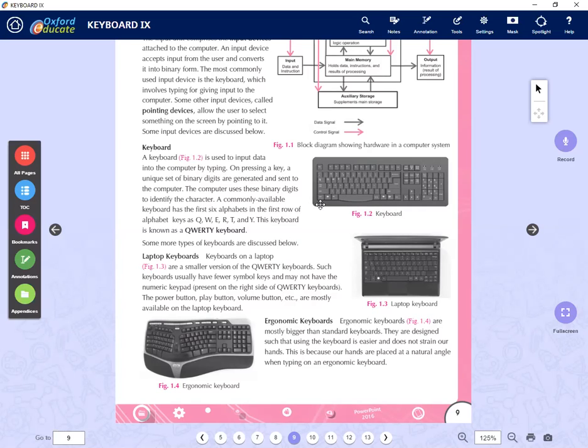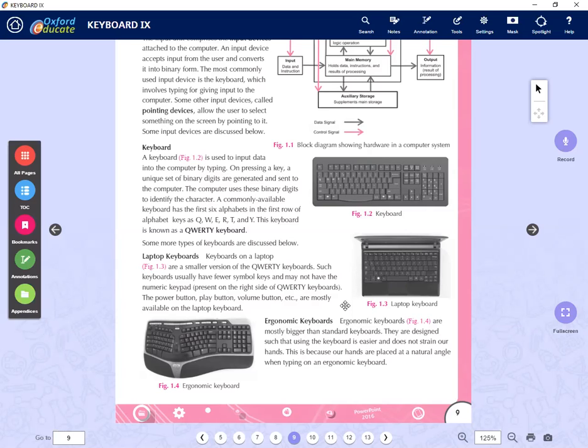If you see the letters QWERTY in the first row of the alphabet, here in this area, it's called a QWERTY keyboard, right? Then we have laptop keyboards. Laptop keyboards are a very small version of QWERTY. If you see a laptop, you can see that here also, right?